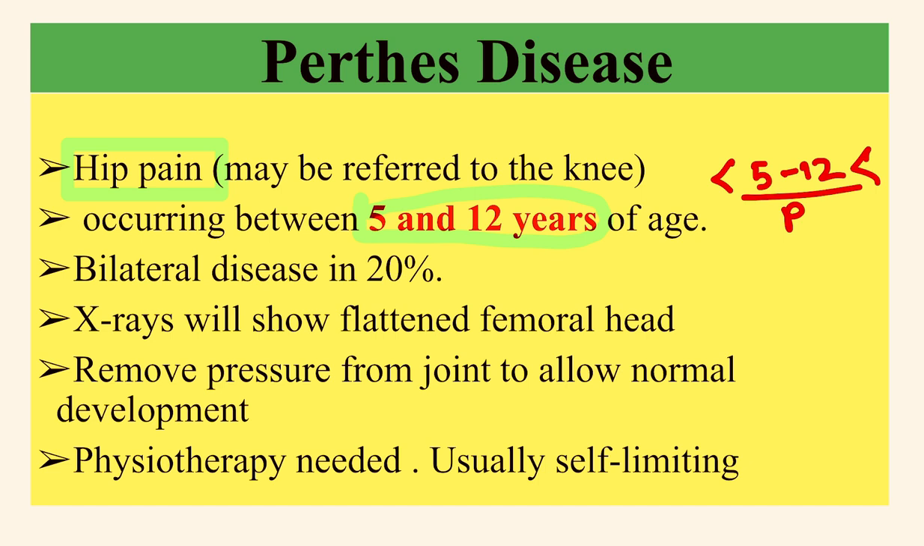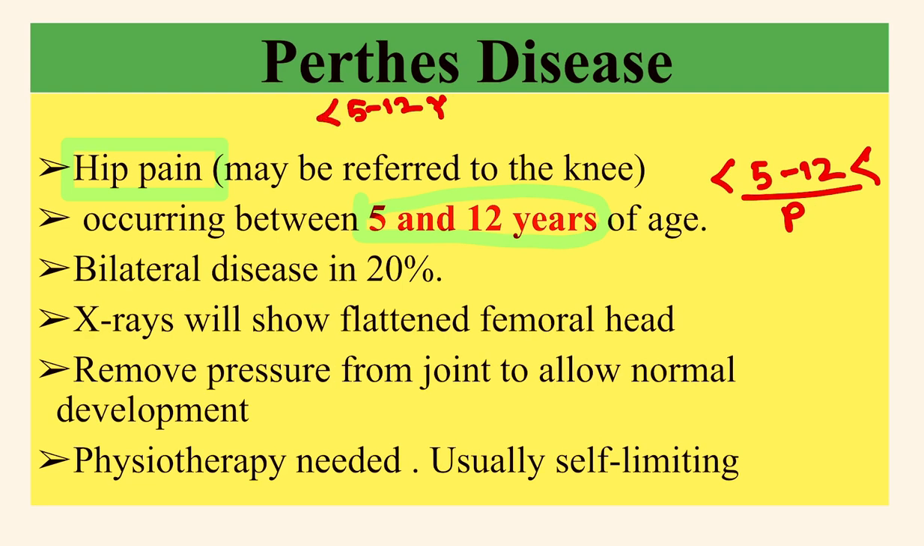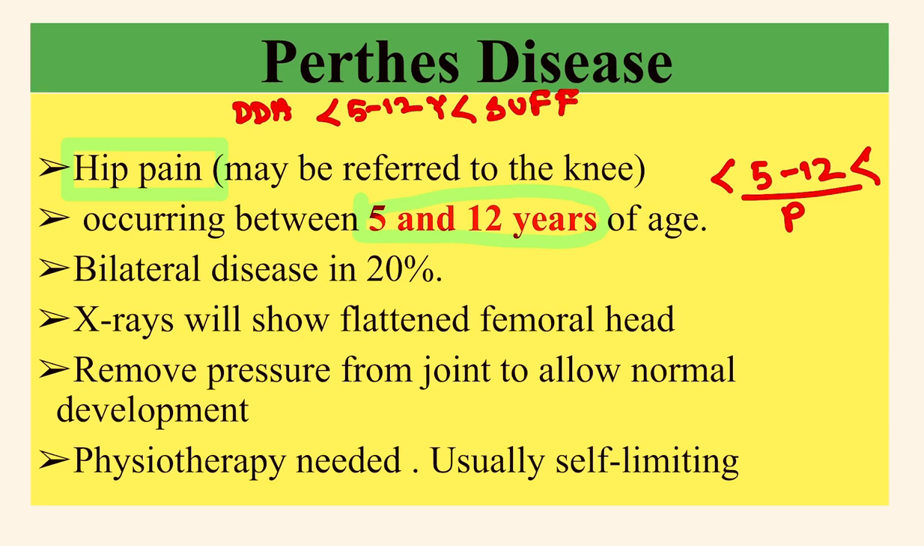That means Perthes disease occurs at 5 to 12 years of age, and below 5 years there is another disease, and after 12 years there is another disease. Before 5 years this is DDH, that means developmental dysplasia of the hip, and after 12 years the disease known as SUFE, that means slipped upper femoral epiphysis.